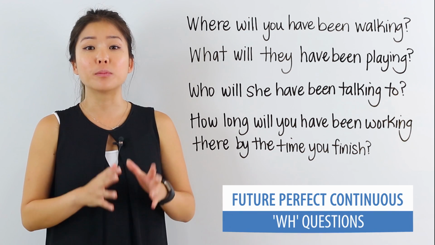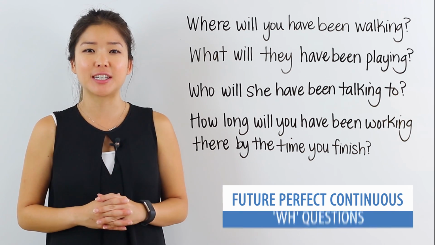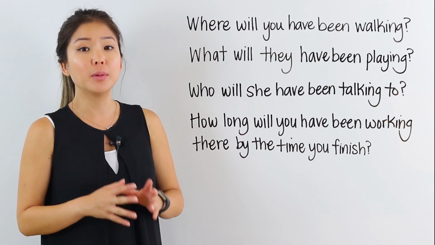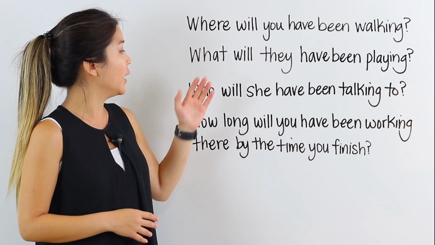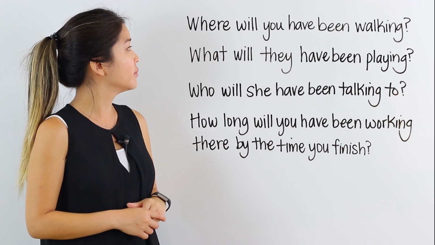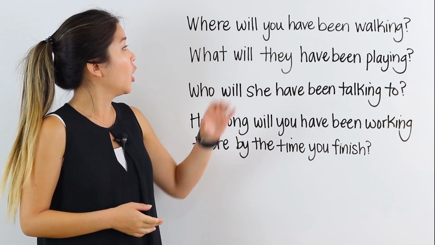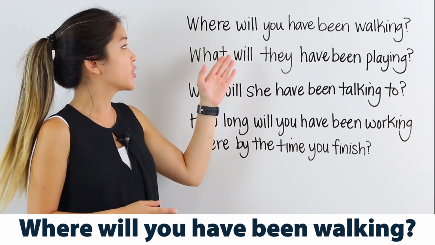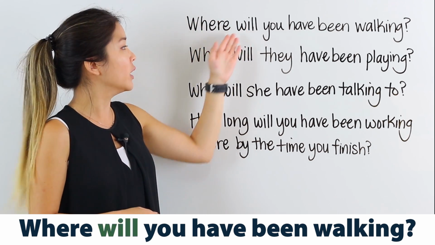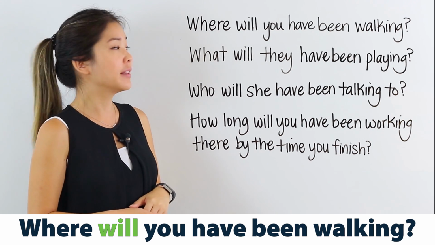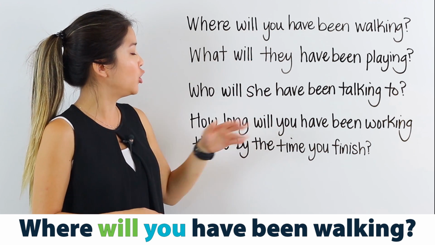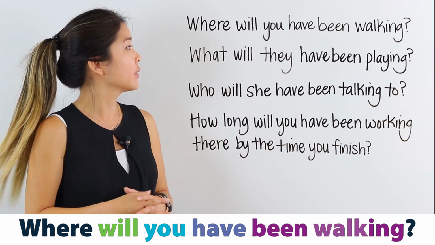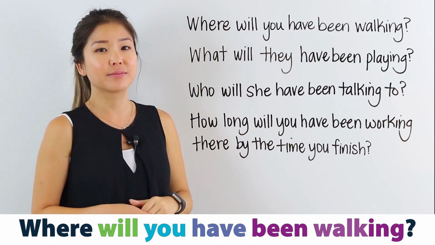Now, let's take a look at how to form WH questions in the future perfect continuous tense. Take a look at the board. All of these questions begin with a WH word: where, what, who, and how long. Take a look at the first question. Where will you have been walking? To form a WH question, we start with the WH word, then will. After that, we add the subject, you, they, she, and you. After that, we add have been, verb, ing. Where will you have been walking?